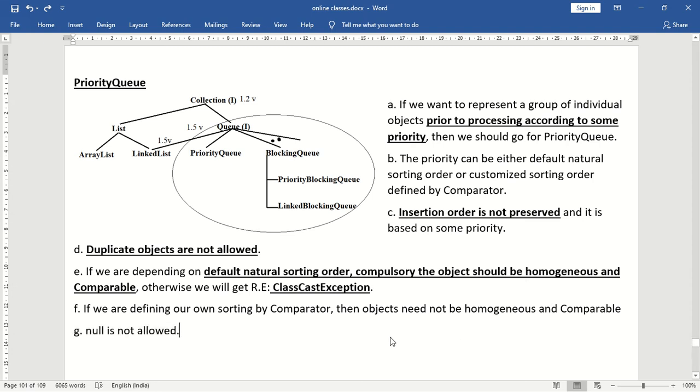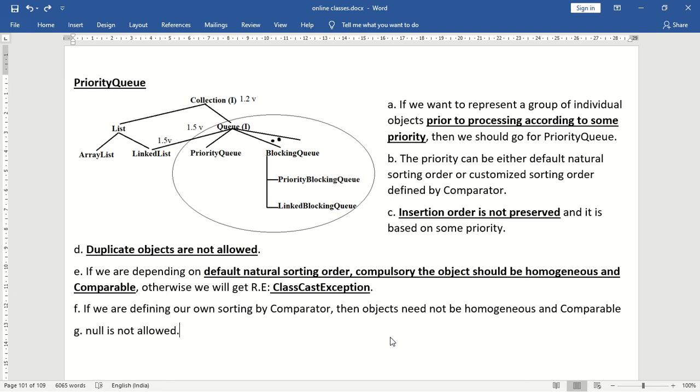So these are the important points with respect to the priority queue. So what are those points? That is when we should go for priority queue. If we want to represent a group of individual objects prior to processing according to some priority, then we should go for priority queue. Next, what is the priority? A priority can be either default natural sorting order or it can be a customized sorting order defined by the comparator object. Next, what about the insertion order? Insertion order is not preserved and it is based on some priority.